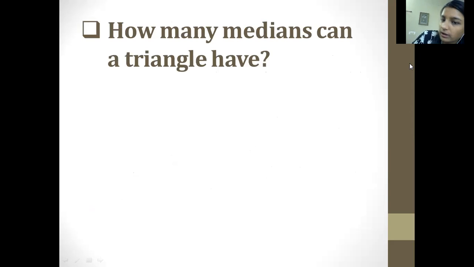Okay, so how many medians can a triangle have? What do you think? How many medians could be there in a triangle? Median is the center point of a triangle. How many could be there?